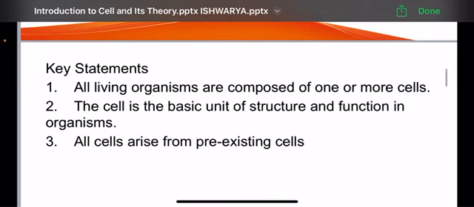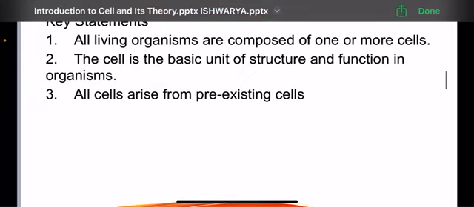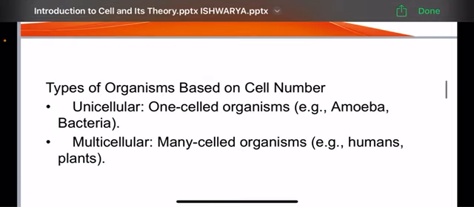So the key statements of cell theory are three in number. One is that all living organisms are composed of one or more cells. The second is that the cell is the basic unit of structure and function in organisms. Third, all the cells arise from pre-existing cells. These are the key statements of cell theory.